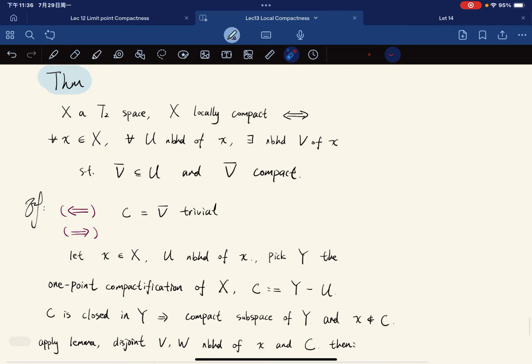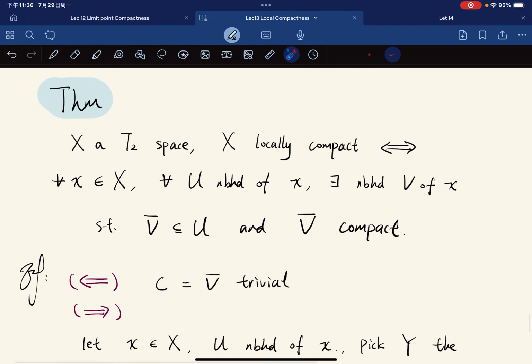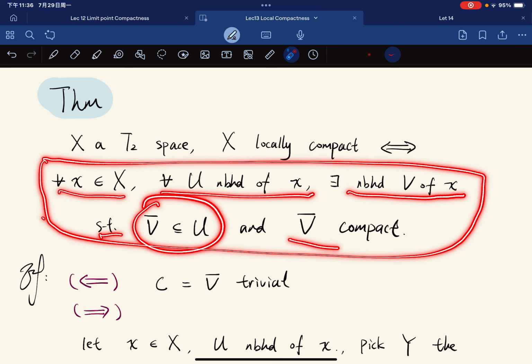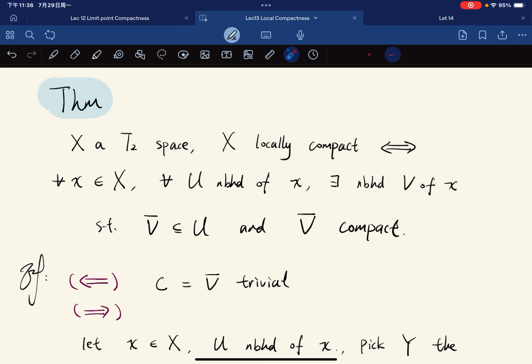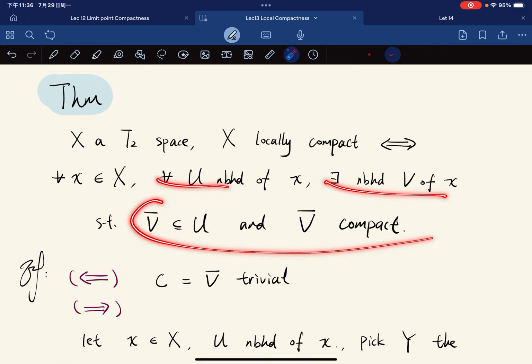So that's the end, but there are also two theorems of equivalent characterizations of local compactness that I'll just walk through. First, for X a Hausdorff space, it's locally compact if and only if it is actually locally compact. What I mean is that for any x and for any neighborhood U, there exists a neighborhood V such that the closure of V is contained in U and the closure of V is compact. So this is more local compared to our definition at the beginning of this lecture.